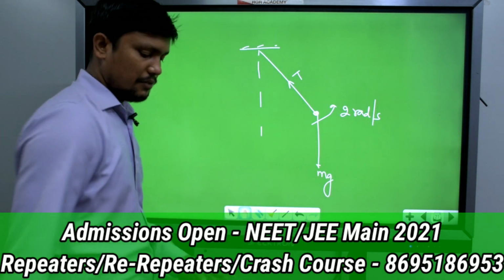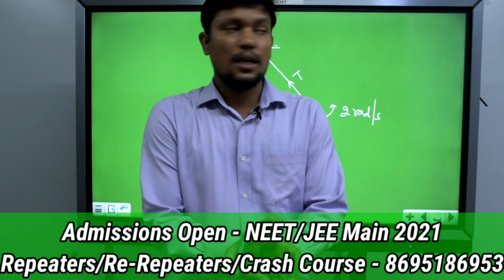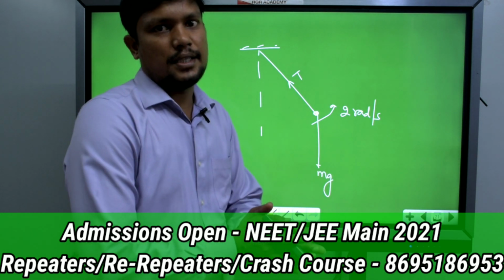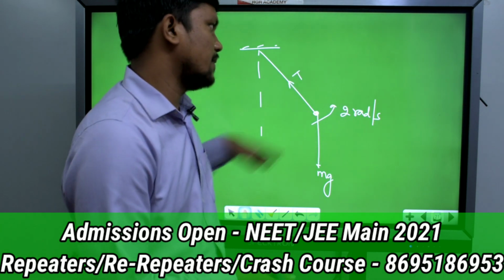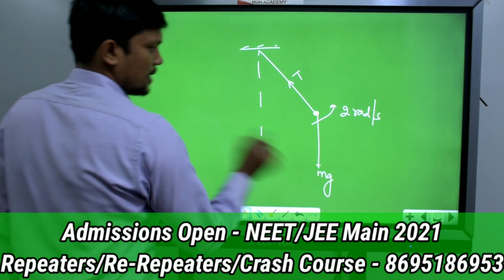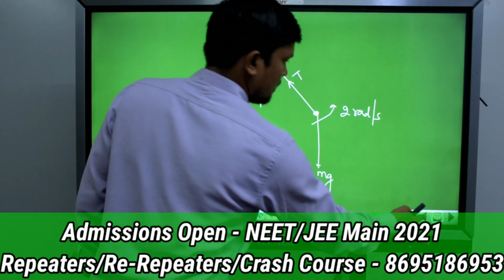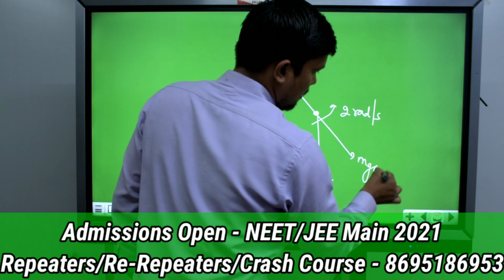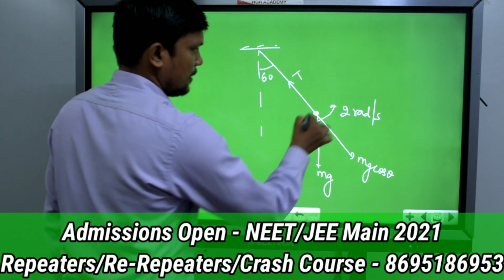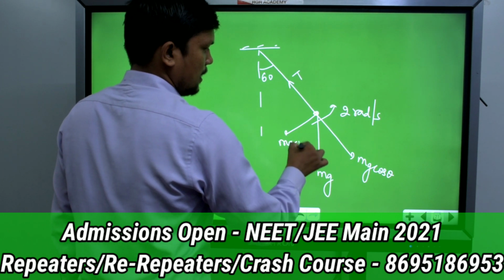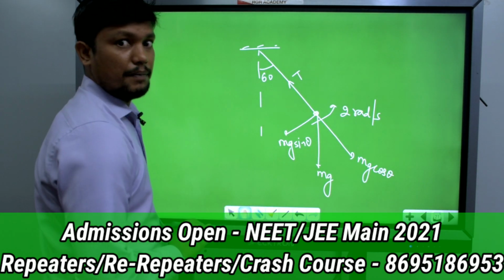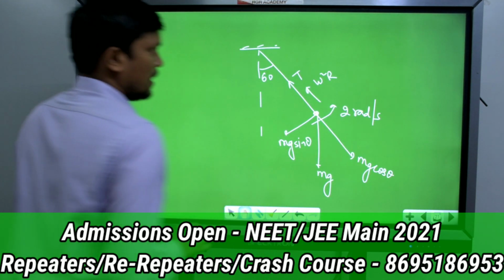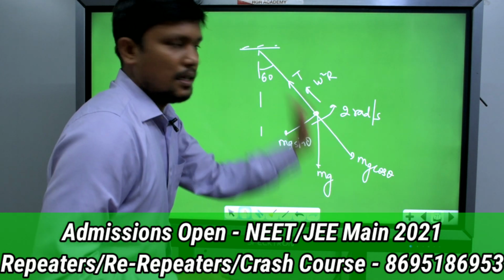Now remember one thing: whenever we are solving questions related to circular motion, always take the components of forces along tangential and radial direction. Radial direction means towards the center, tangential means perpendicular to the radial direction. Here the angle is given as 60, so the components are mg cos theta and mg sin theta, and there is centripetal acceleration omega square into r. Since they are asking tension, I will use the equation in the radial direction.